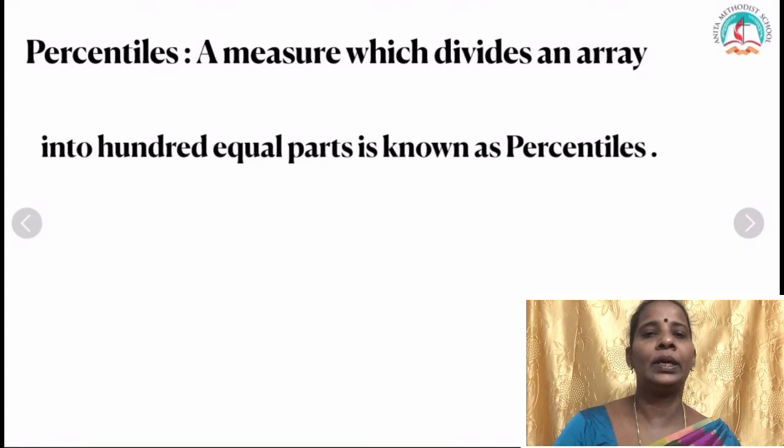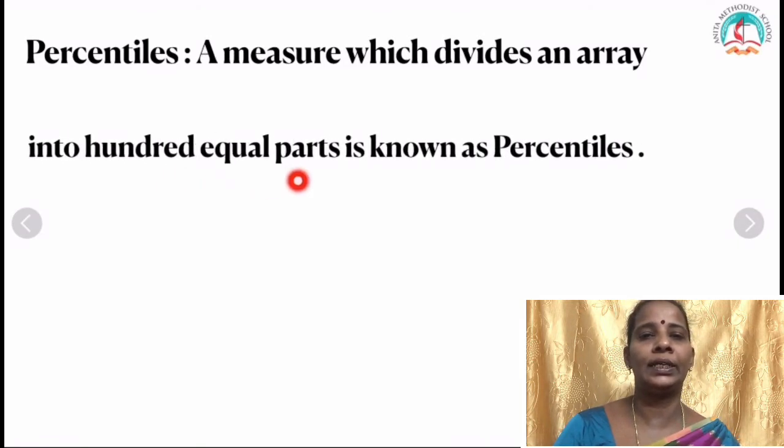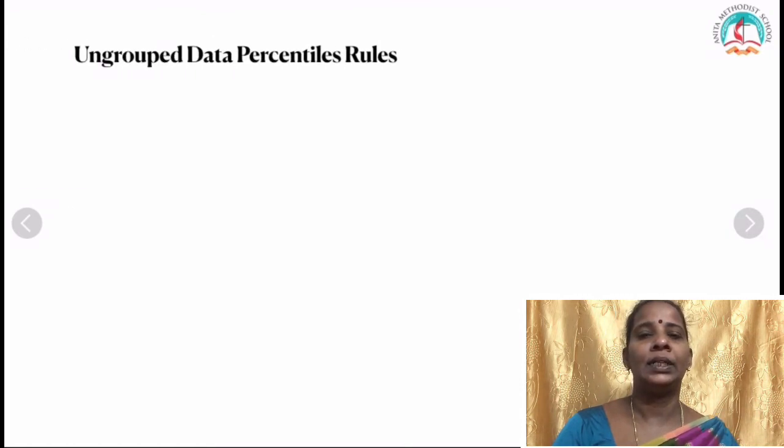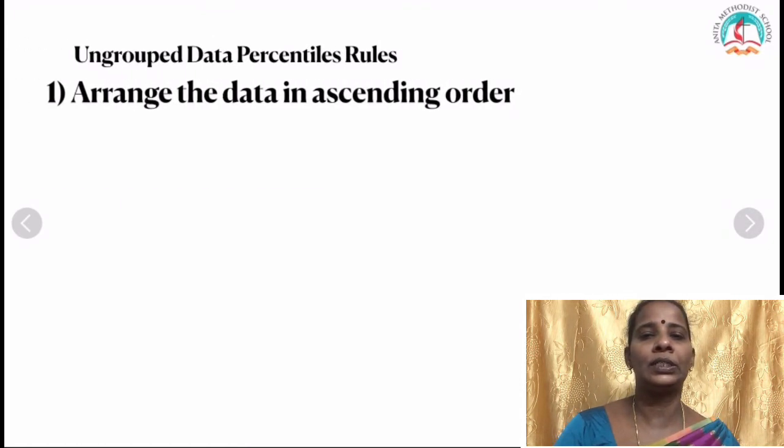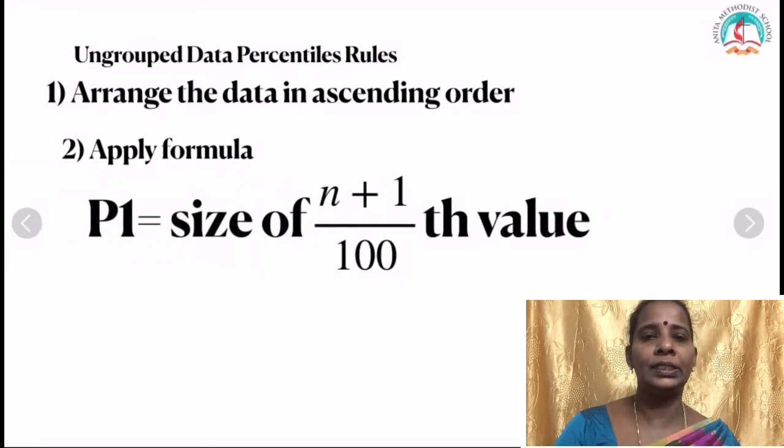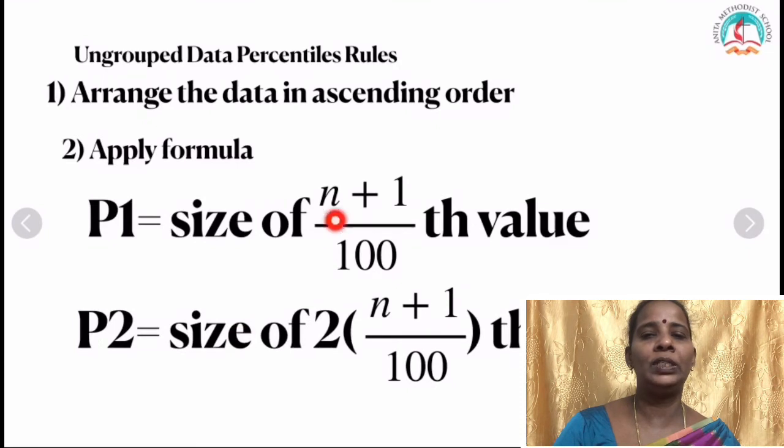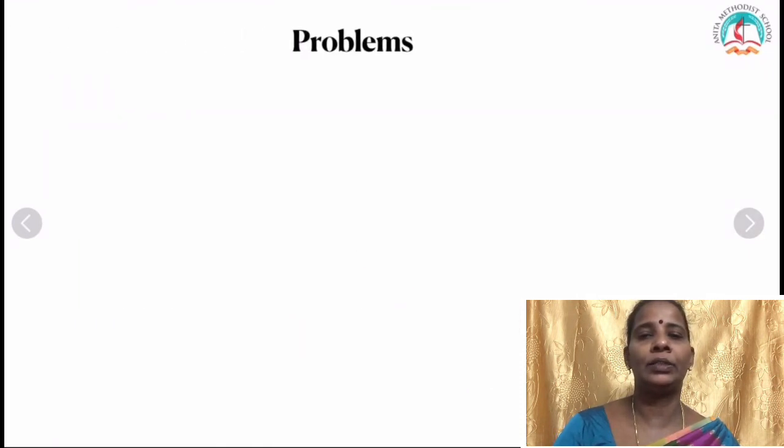Now we go to percentiles. Percentiles means what? A measure which divides an array into 100 equal parts is known as percentiles. Let us see the formula. First, you have to arrange the data in ascending order. Then you have to apply the formula. And the formula is P1 is size of n plus 1 by 100th value. Suppose if it is P2, it means twice into n plus 1 by 100th value.